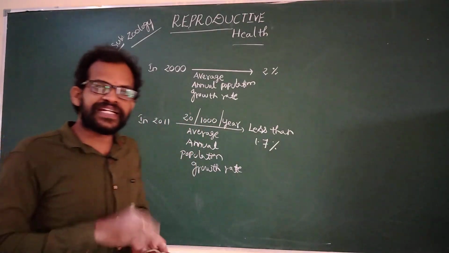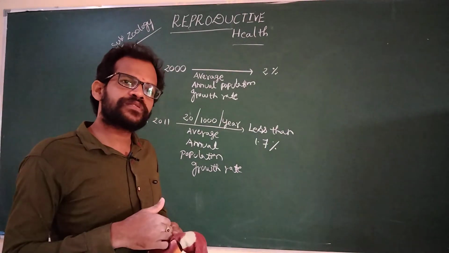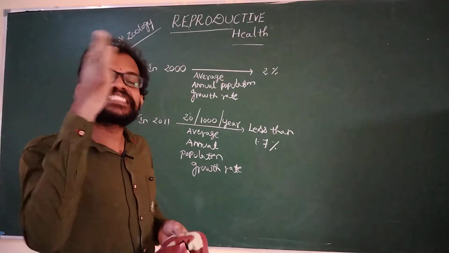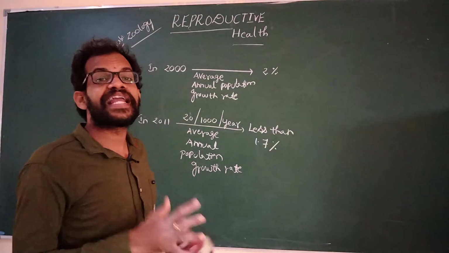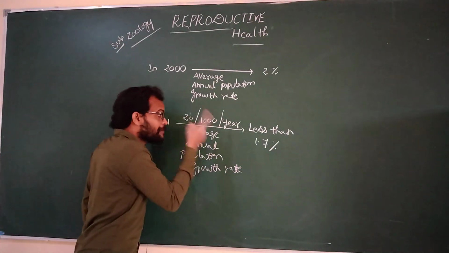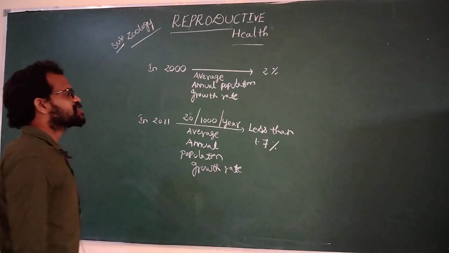For example, you can take an average of 1,000. 20 members are added every year. For 2,000, 40 members are added. For 3,000, 60 members are added. For 4,000, 80 members are added. For every 1,000 per year, 20 members are added. The percentage is less than 1%.